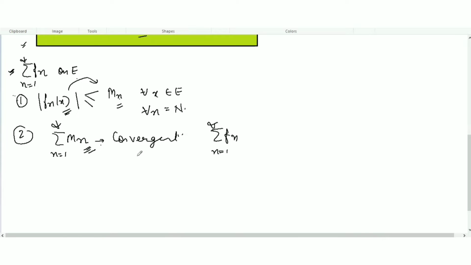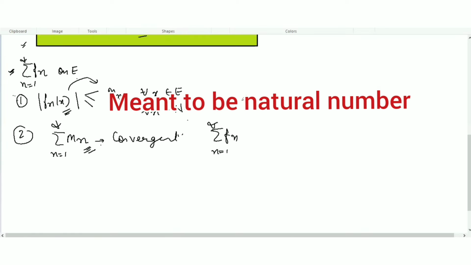So when you do the question, you have to create such an Mn that Fn is less than or equal to Mn for all x belonging to E and for all n belonging to the integers.